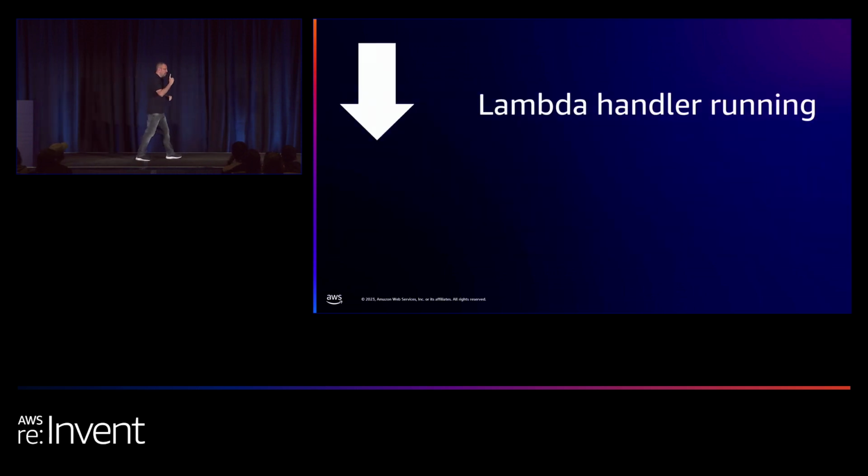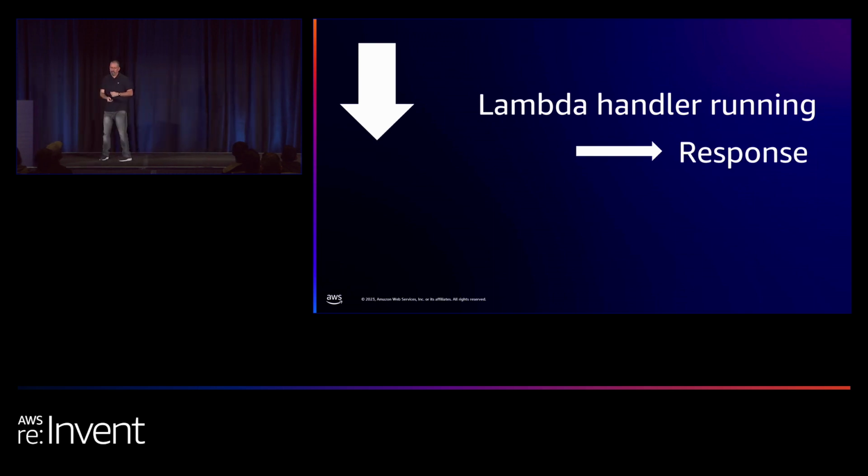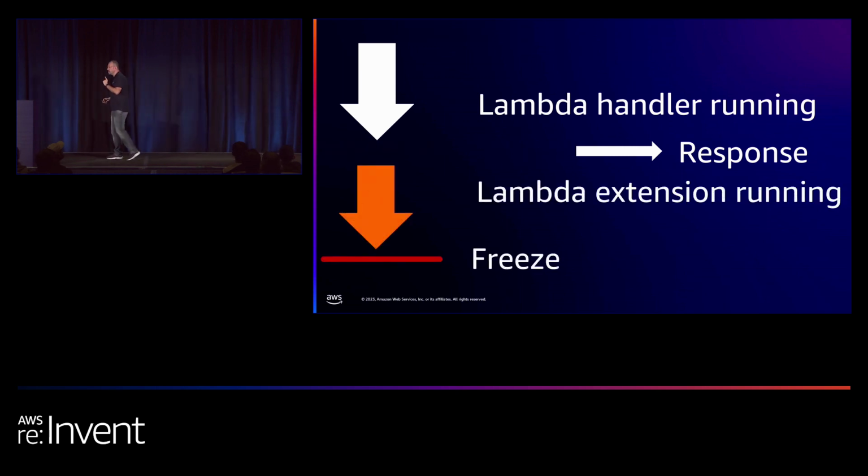But what I really like about the extension is it has a very unique life cycle. Usually, when writing your Lambda and you return a response, your execution environment will freeze. Nothing keeps running. That's it. You finished running. But with an extension, magic happens. You can actually return a response, but your execution environment keeps running. The code in your extension keeps running. And what's really nice about it is, when you think about it, it really fits the analytics flow that I've just described. The Lambda is doing something.